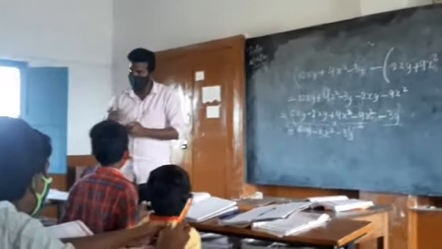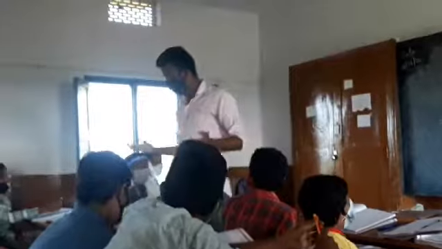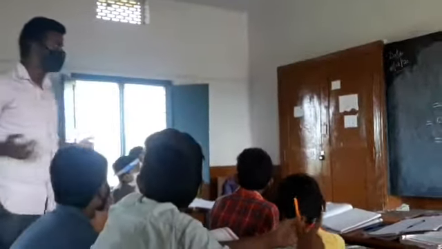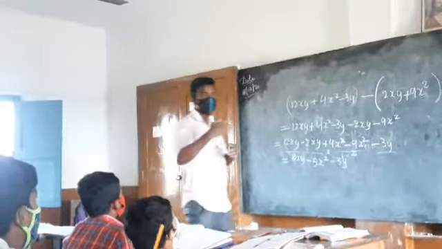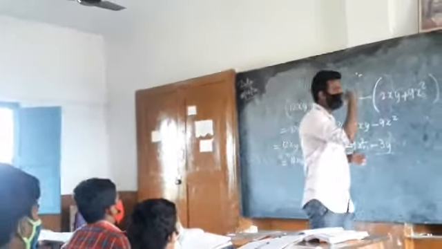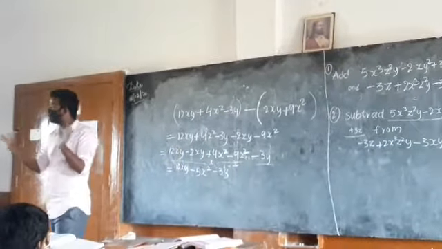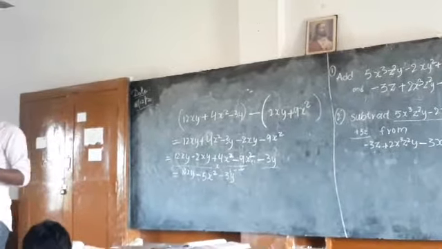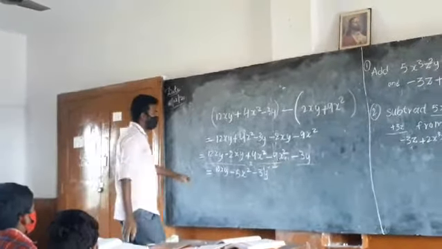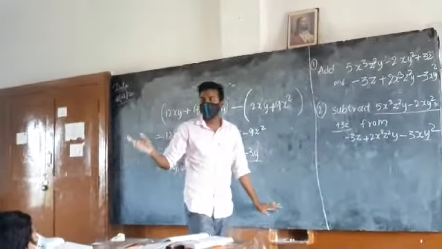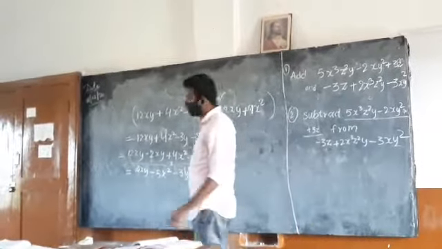What is the procedure involved in there? Yes, louder. Yes, very good. So we have brought the like terms to one side and left the unlike terms to the end. And after that, simplify the like terms. Simplify each and every like term. And at the end, we write the simplest form of the expression after adding both.